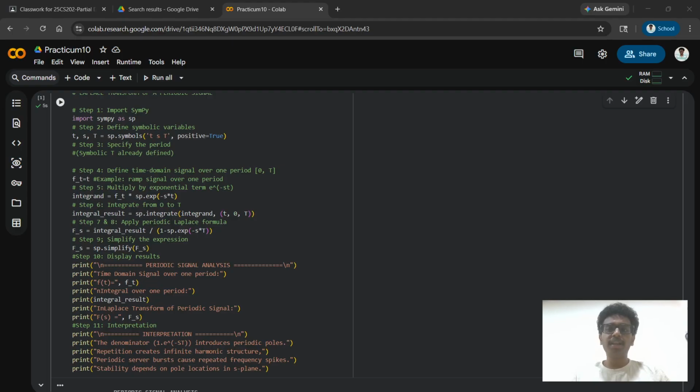The important takeaway here is that periodic signals introduce repeating patterns in frequency, which can lead to multiple spikes and affect system stability.